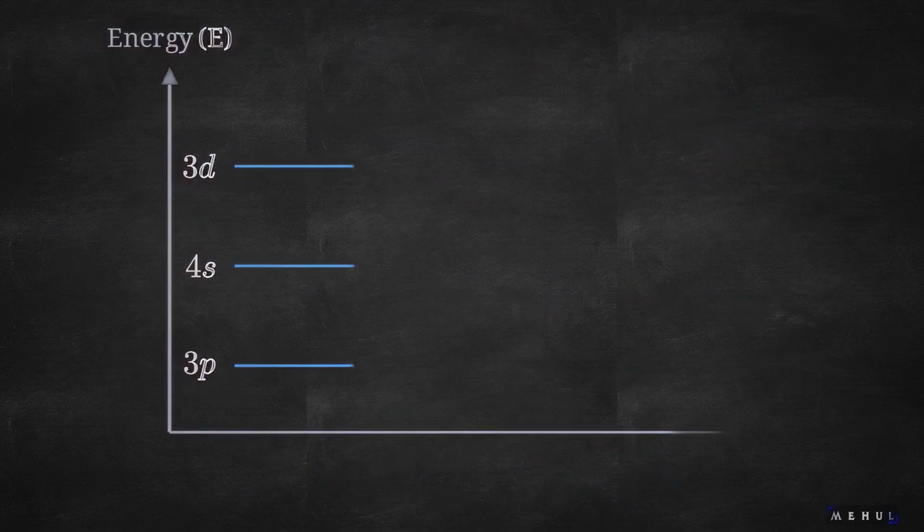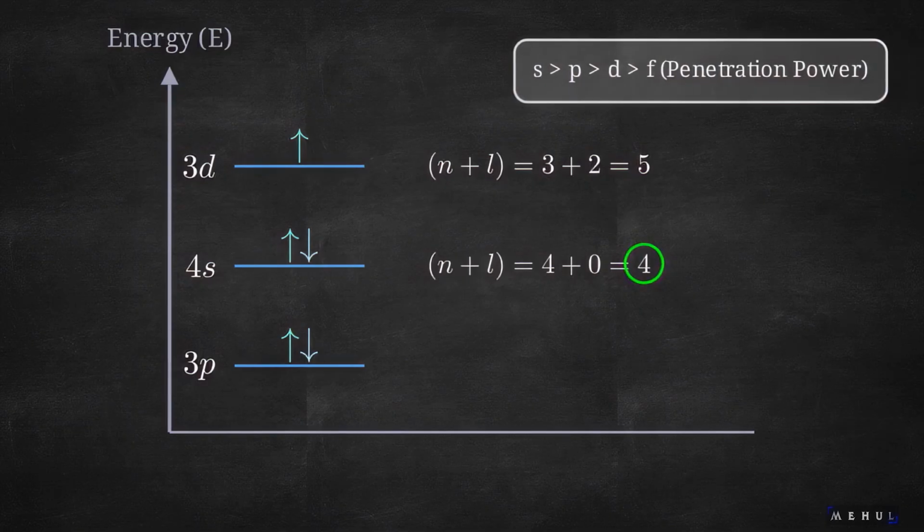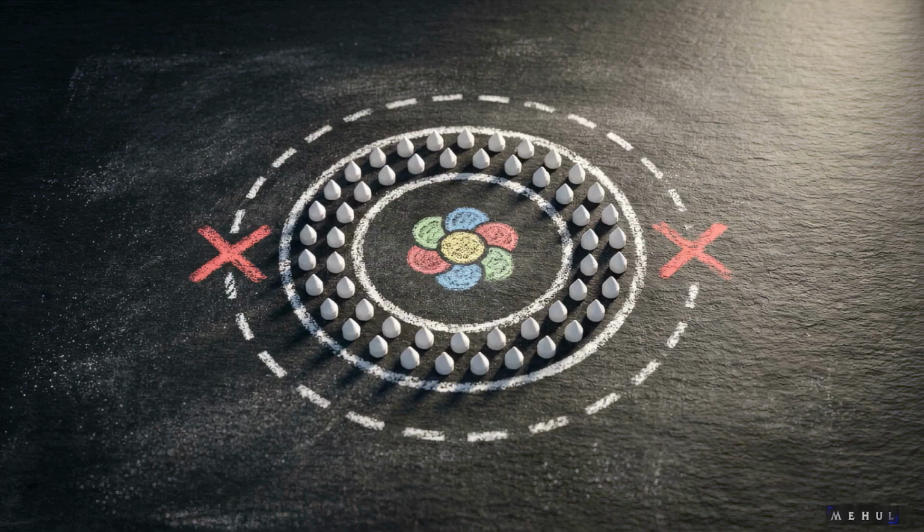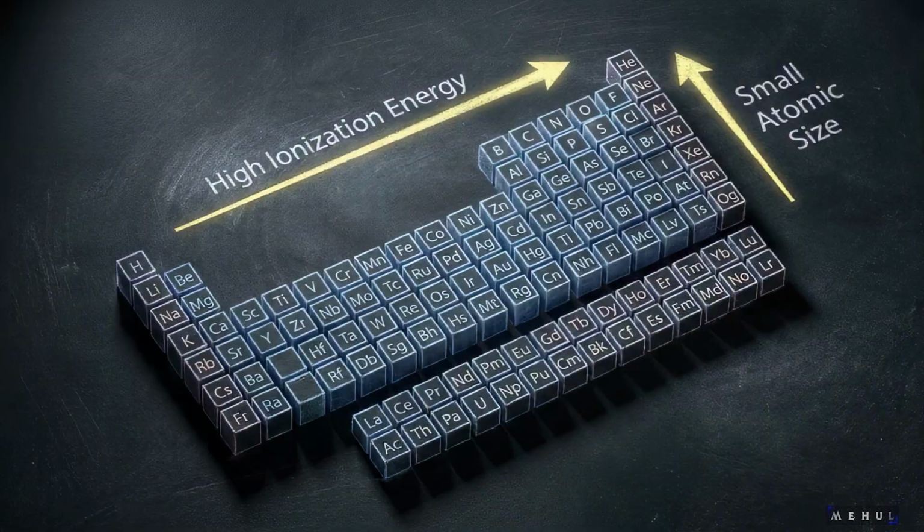This shielding dictates orbital energy levels. It explains why the 4s orbital fills before the 3d orbital during the Aufbau building process. But remember the key exception. Transition metals will always lose their 4s electrons before their 3d electrons when forming ions. Mastering Z effective allows you to map the logic behind atomic size, ionization energy, and the entire periodic table's reactivity.